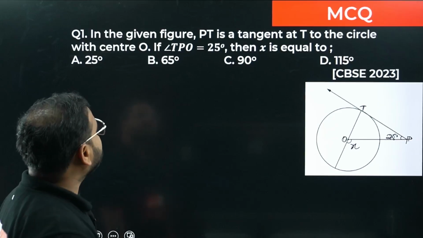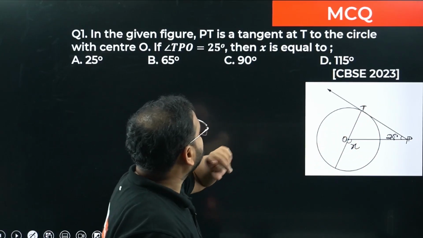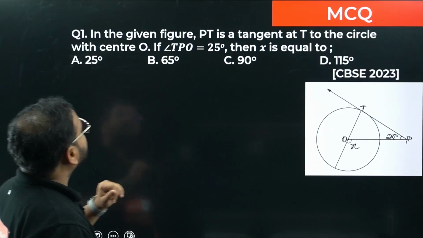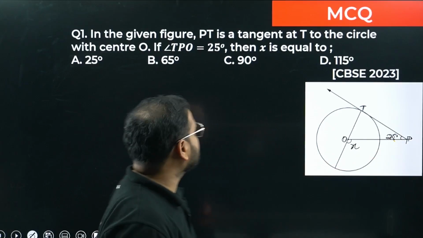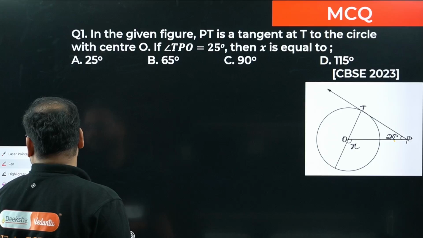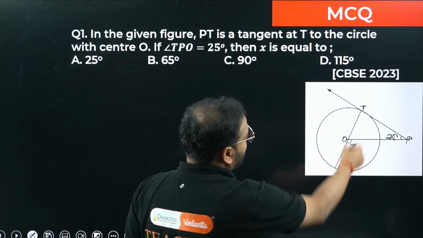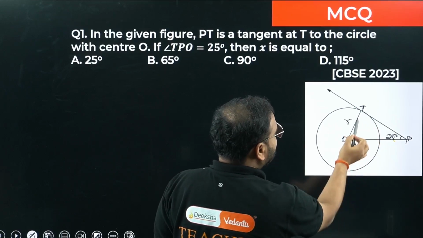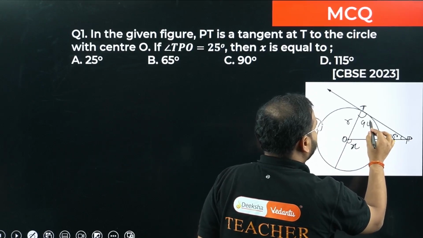Okay, sir. In the given figure, PT is a tangent. Correct? One point of contact, T. PT is a tangent at T to the circle with center O. If angle TPO is 25 degrees, this small angle is 25 degrees, great. Then X is equal to what? We know that, a circle, so a tangent's contact with the radius. What is OT, sir? This is the radius only. OT is the radius, right? So what is this angle going to be? 90 degrees, please check. Perpendicular, sir.